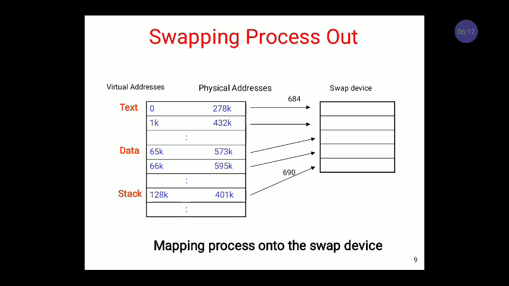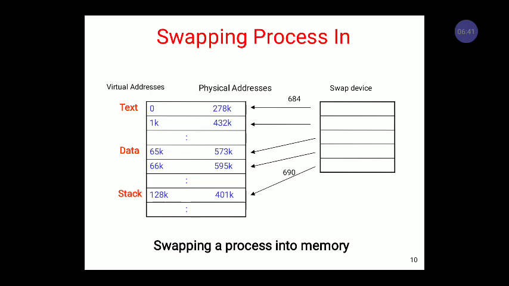Second condition, we verify whether the process size has increased. For example, we call the break system call, and after it the overall size of the process will increase. Then we have to swap out the process. Third condition, we check for dynamic growth of the stack; at that time also we need to swap out the particular process. So different conditions are present, and under those conditions we swap out the process from main memory to the swap device.